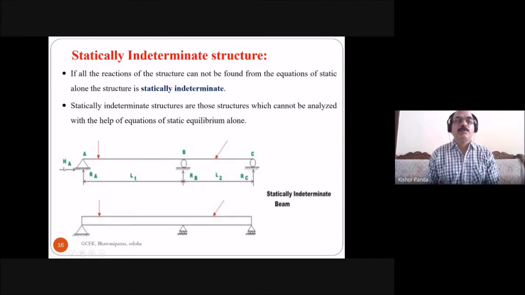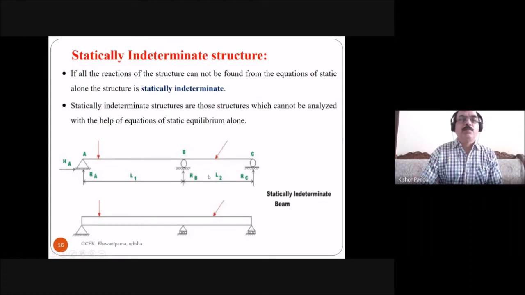If the number of equations and the number of reactions is equal, then you can easily determine it. But here 4 unknowns, 4 reactions, but you have 3 equilibrium equations. So you can't find out, so you need 1 more equation. This 1 more equation is called the degree of static indeterminacy. So you need that extra equation.